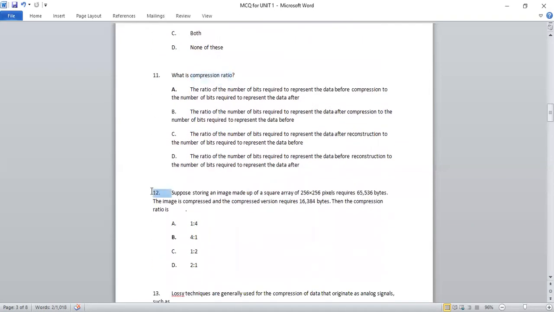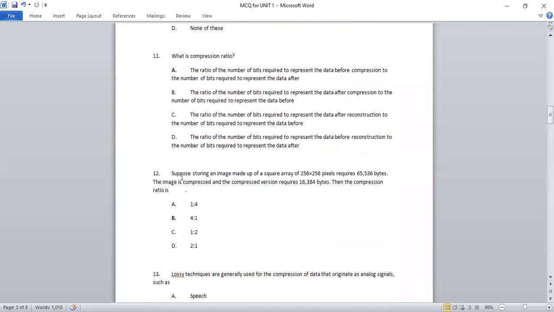Next is the 12th question. Suppose storing an image made up of a square array of 256 by 256 pixels requires 65,536 bytes. The image is compressed and the compressed version requires 16,384 bytes. Then the compression ratio is, so what we are going to do, we have seen already in question number 11.